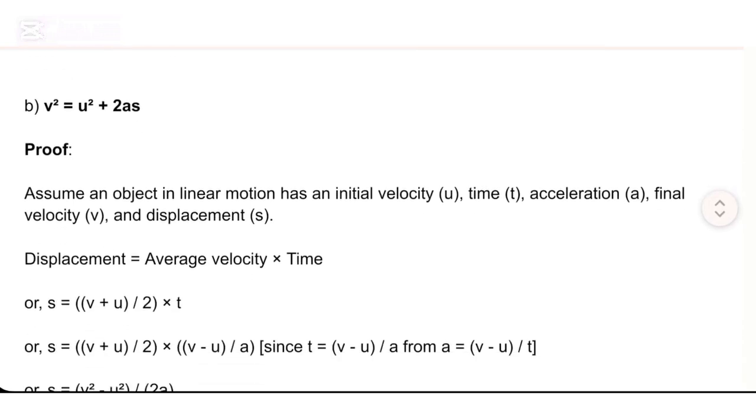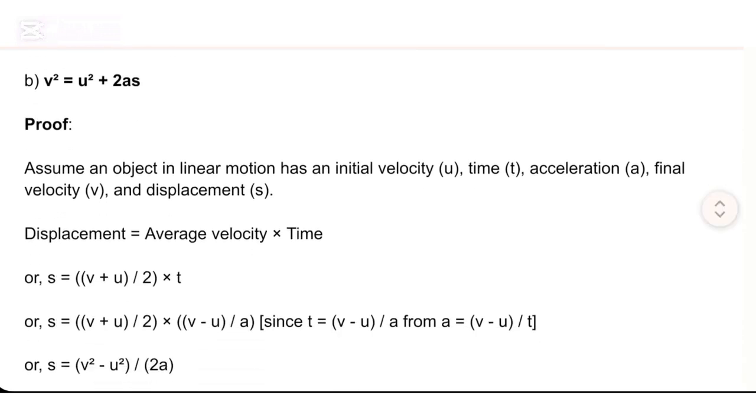B. v² = u² + 2as. Proof. Assume an object in linear motion has an initial velocity u, time t, acceleration a, final velocity v, and displacement s.